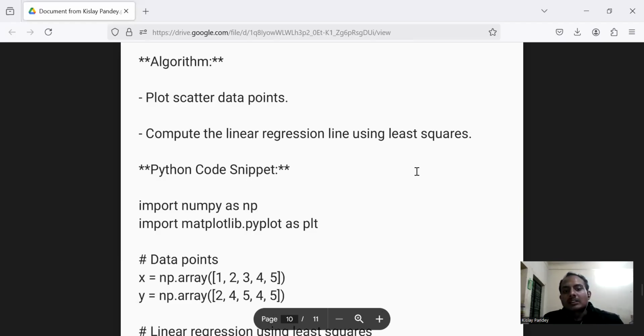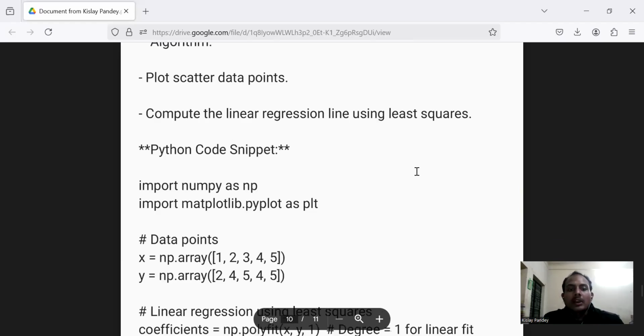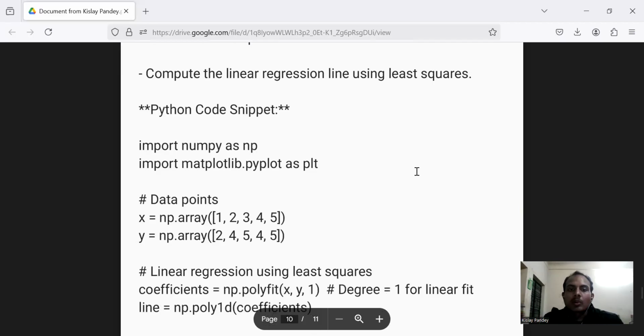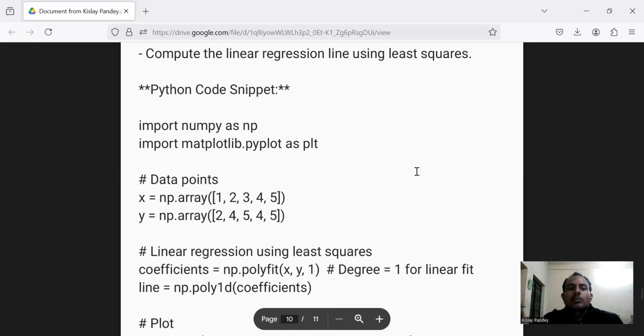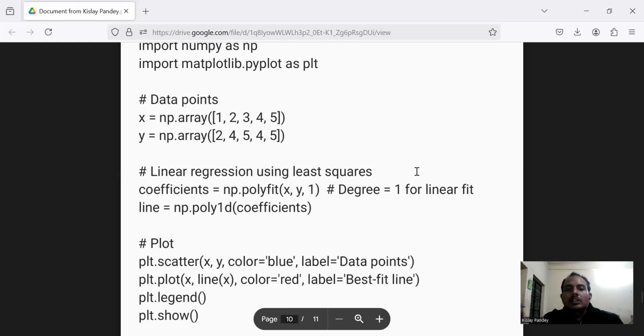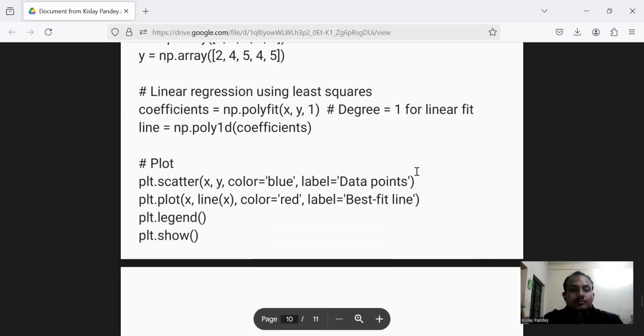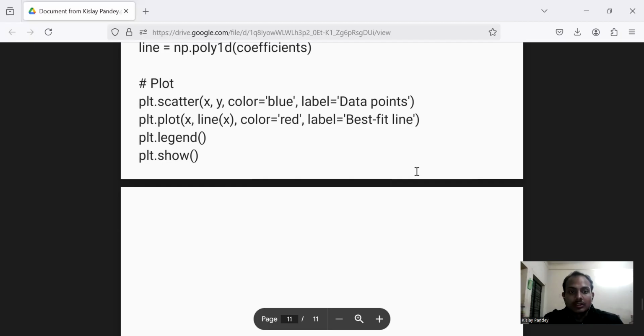Import numpy as np. Import matplotlib.pyplot as plt. Data points which are going to be x equal to np.array 1, 2, 3, 4, 5, y equals np.array 2, 4, 5, 4, 5. Linear regression using least squares: coefficients equals np.polyfit(x, y, 1), degree equals 1 for linear fit line. Then np.poly1d(coefficients).